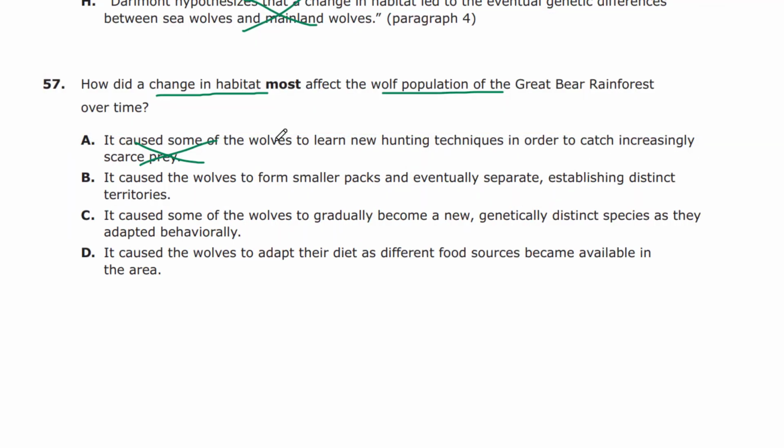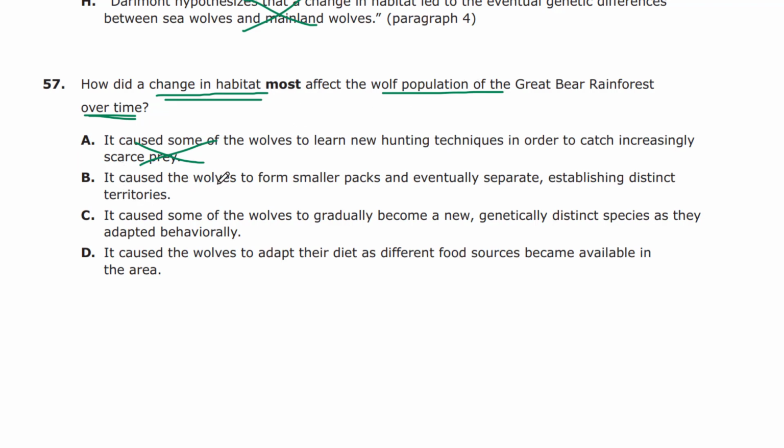Well, scarce prey or scarce food, didn't quite say prey, but scarce food caused them to go to the islands. That isn't answering the question. It's not showing how they changed over time because of the habitat. So remember, the condition here is over time because of the habitat change. What was the effect? So A is not answering that question.